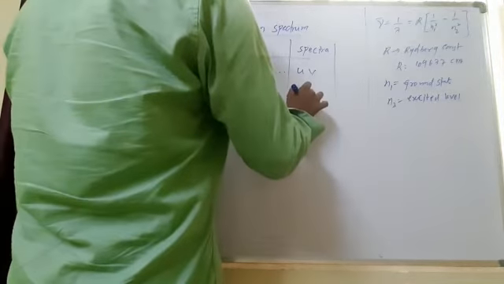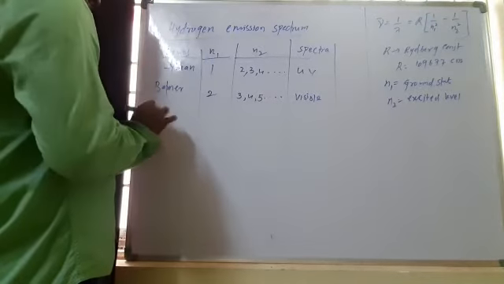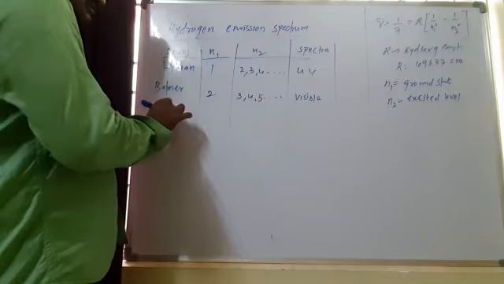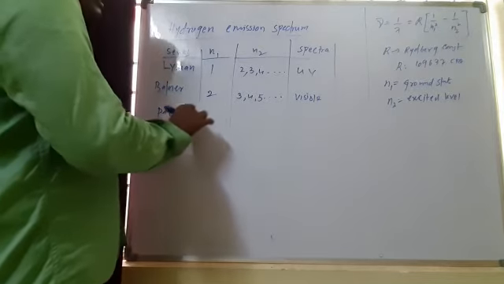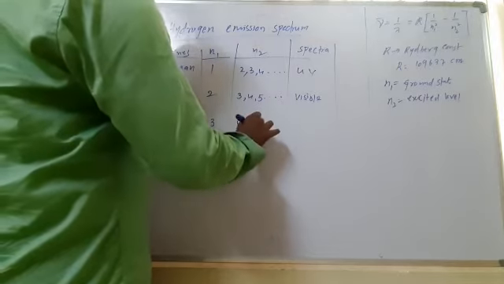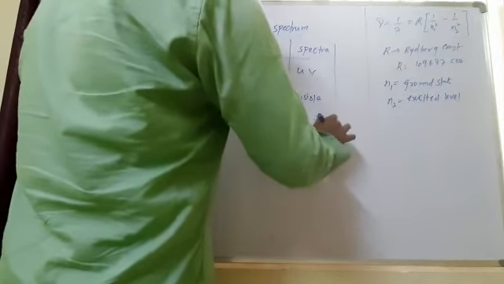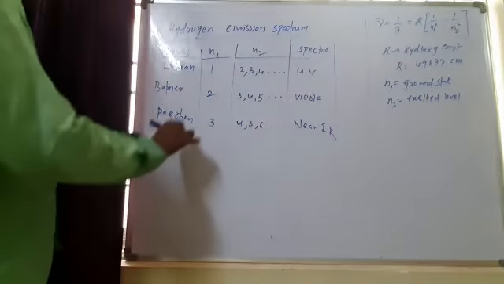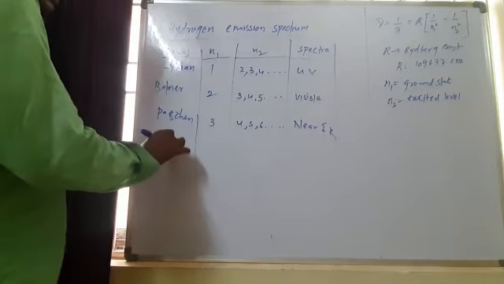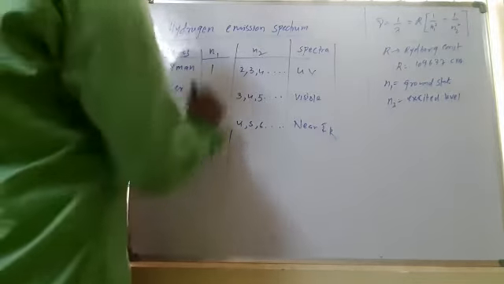This is observed in the visible region. Then after Balmer, the scientist Paschen: N1 is 3 and N2 may be 4, 5, 6, etc. This is in the near IR region. And then after him, Brackett: N1 equal to 4, the ground level.